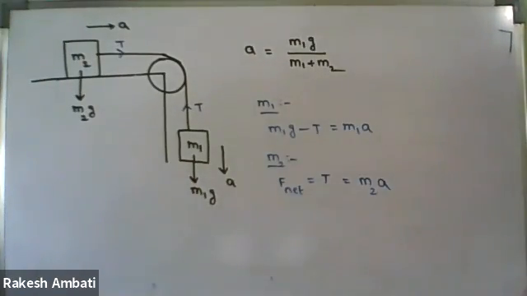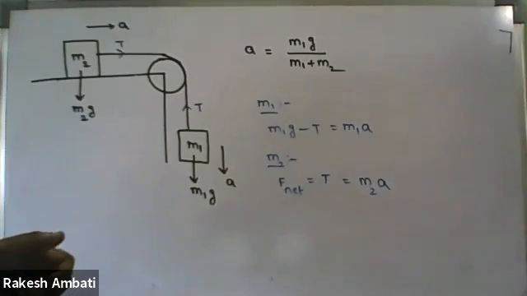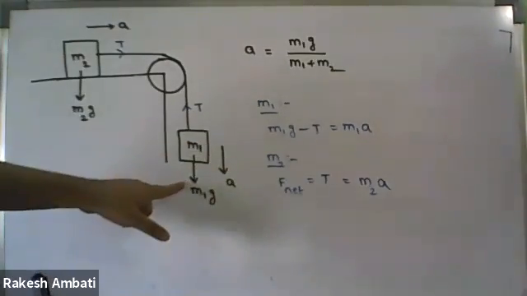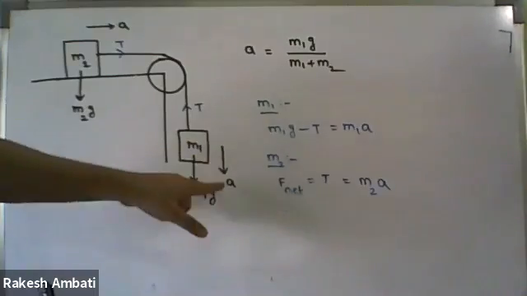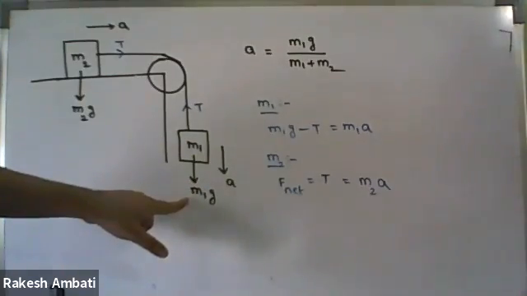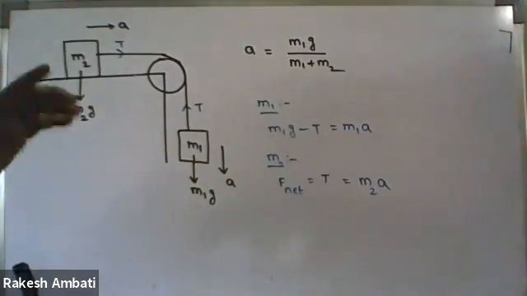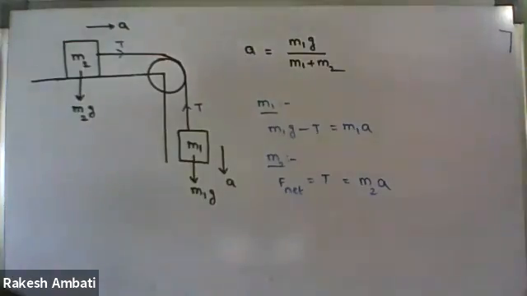Sir, why is M1g positive? See, along the direction of motion, this weight is present or not? Yes. So along the direction of motion, weight is present means positive or negative? Right. Done? Next one. 1 minute, sir.